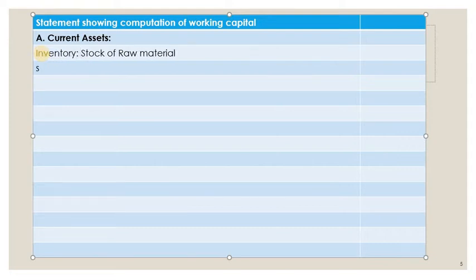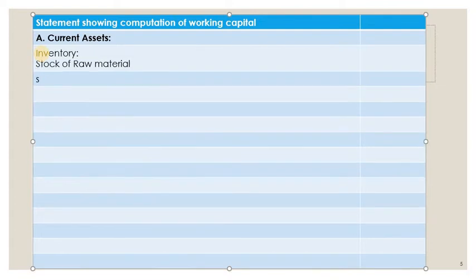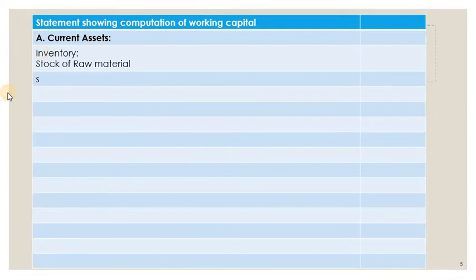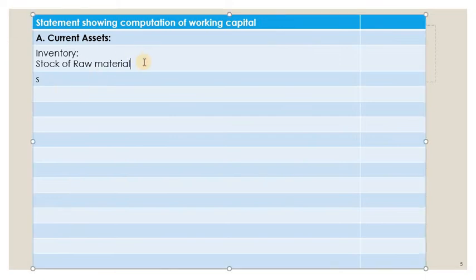So under inventory, first one is stock of raw material. Whether a stock of raw material is given in the problem? It is given in the problem, so we just have to calculate. How much is the stock of raw material? Please look at the problem. Raw material purchased is 18 lakh. So we can calculate here 18 lakh